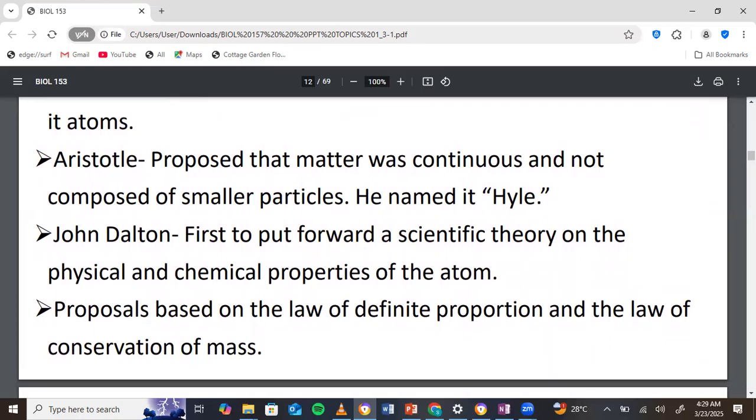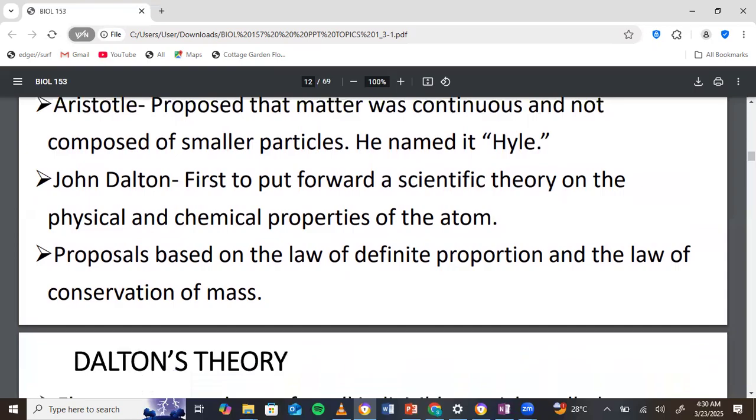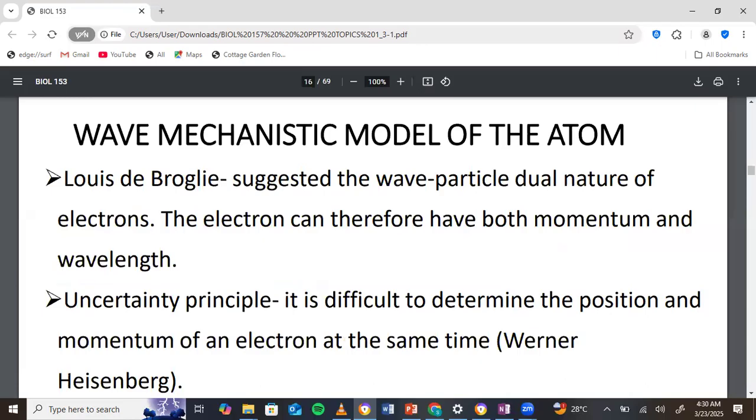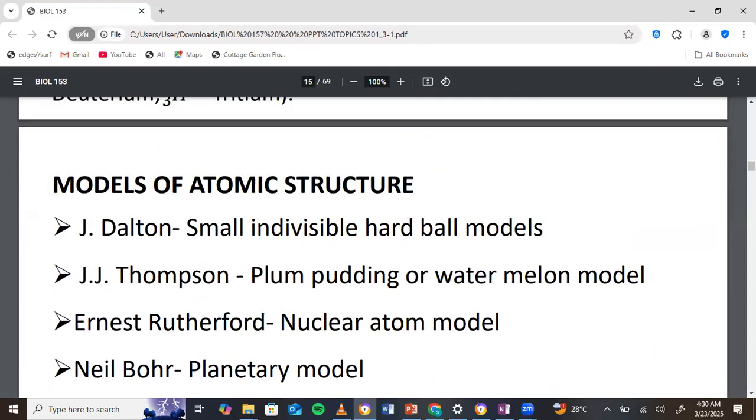Now, an English school teacher, John Dalton, came in. He was the first person to give us laws or postulates to form a basis for research. So the postulates he gave us, even though most of them are disproved now, became the basis for scientists to research on. Good. So he put forward some postulates about the physical and chemical properties of the atom. Now, his postulates were based on the law of definite proportion and the law of conservation of mass.